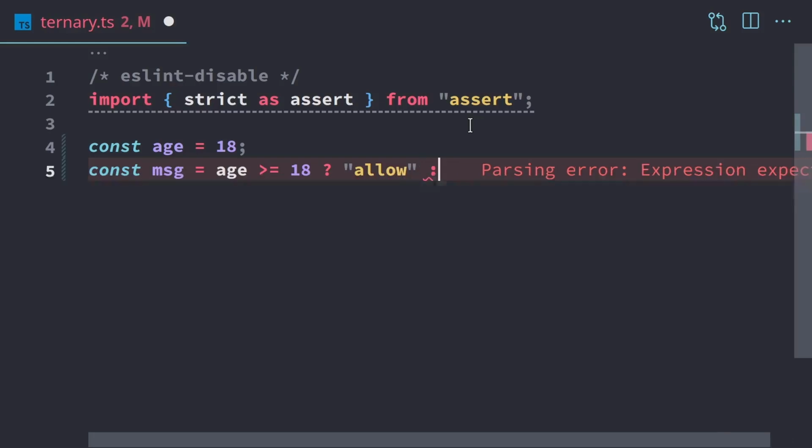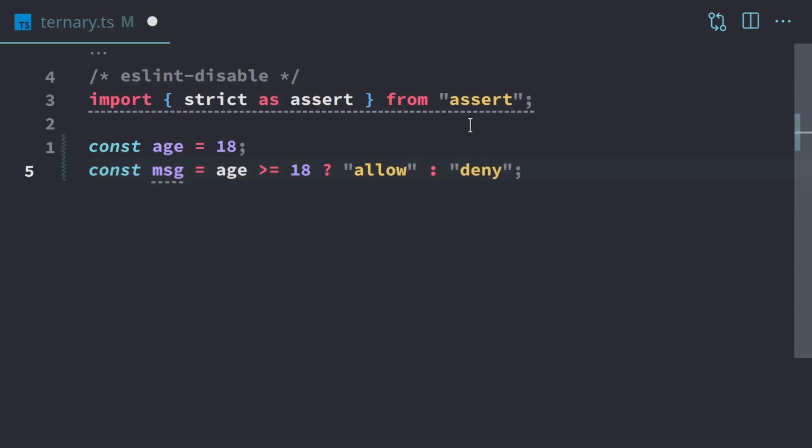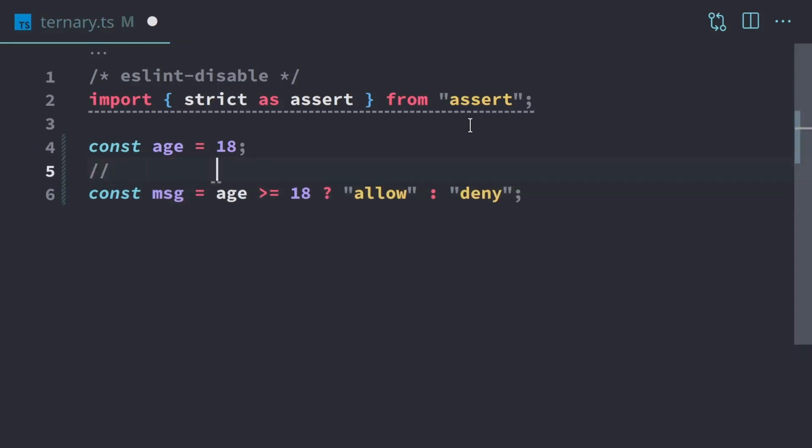And if they're not greater than or equal to 18 years old, then we'll deny the purchase. Now, the way this works with a ternary, we have a Boolean expression. The Boolean expression is right there, followed by a question mark. What we're going to do if that expression evaluates to true, then a colon, and then what we're going to do if the expression evaluates to false. And that's essentially how it works.